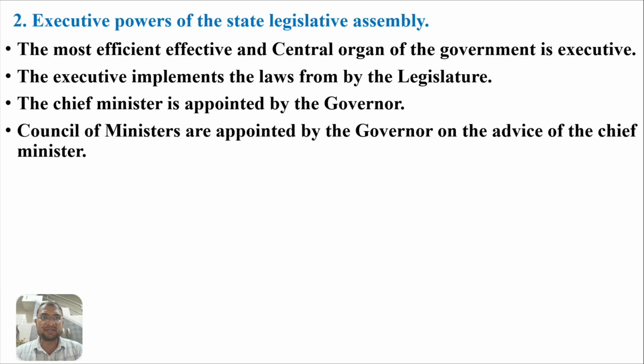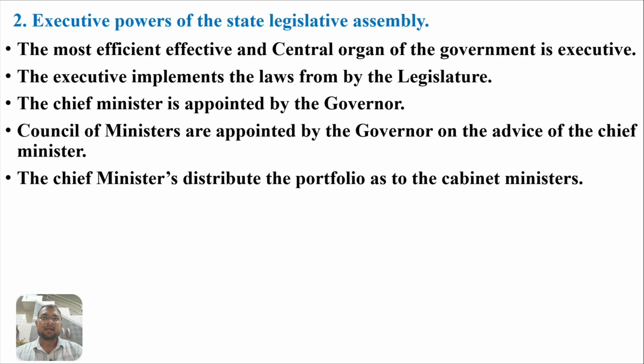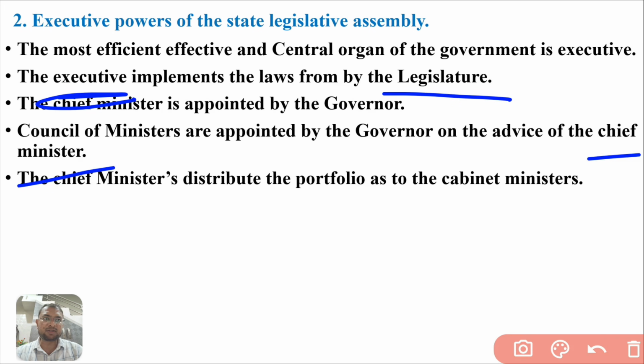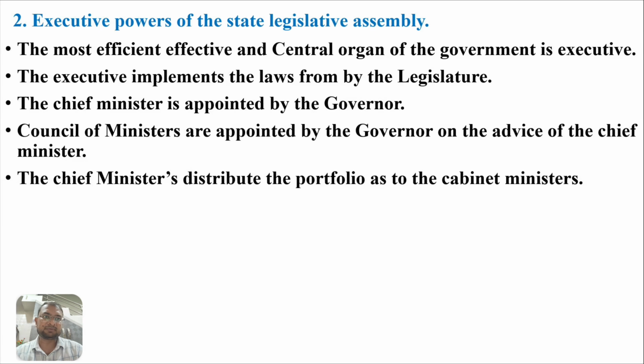The governor appoints the chief minister, and the council of ministers is appointed by the governor on the advice of the chief minister. The chief minister distributes the portfolios. They distribute the ministries and the work areas to the cabinet ministers.